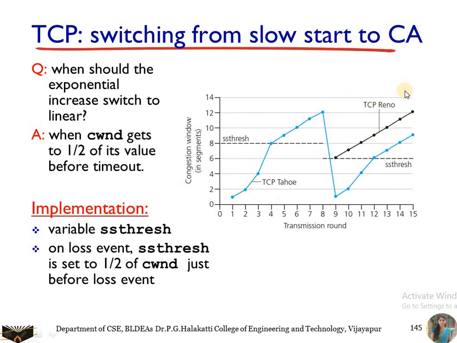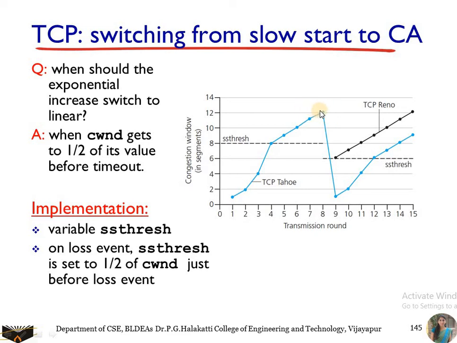Here we can find the difference between both of them. The implementation variable is SS threshold, that is, the slow start threshold value. On a loss event, SS threshold is set to half of the congestion window. Earlier it was here, and right now the congestion has occurred here. At this point there is a timeout mechanism.